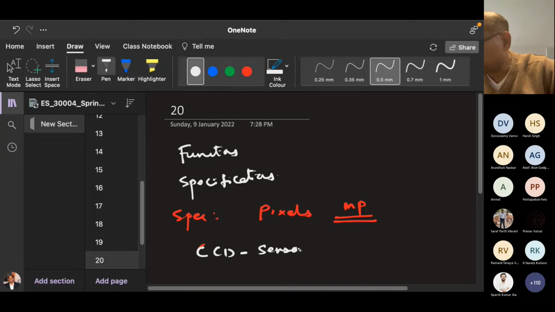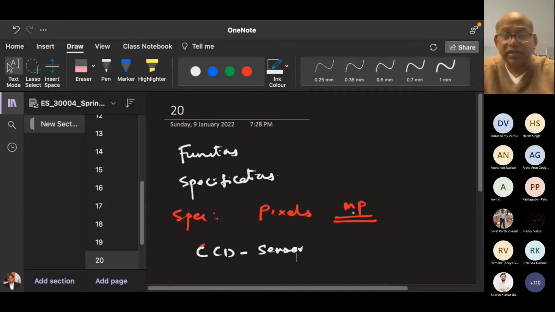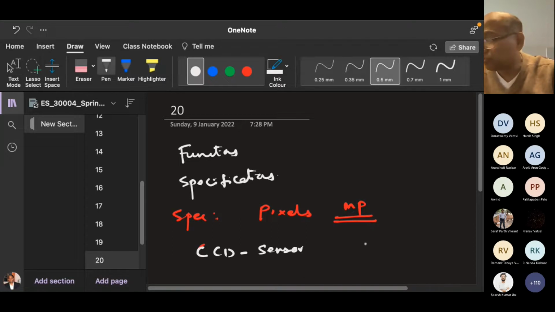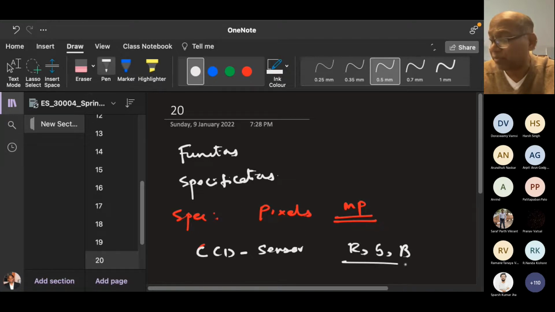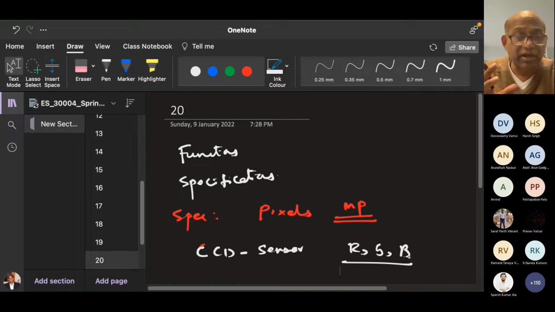This sensor gets the picture, the reflectance pattern, and divides it into many small units called pixels. There will be R, G and B planes, different colors, and three sensors will be enabled. These sensors collect the reflectance pattern.